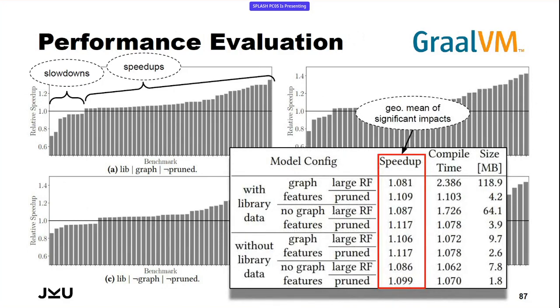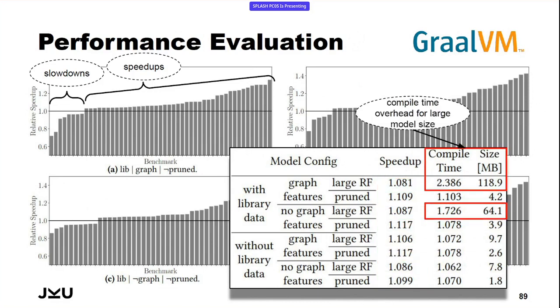What about the numbers? So for all of these benchmarks where we had either clear speedups or slowdowns, the geometric mean of the speedup is between 8 and 12% for the different models, so good speedups. What we also found is pruning is always better, which was the assumption in the very beginning and was confirmed then. But what we also found is that we had some overheads in terms of overall compile time, and this strongly correlated with the size of the machine learning model.